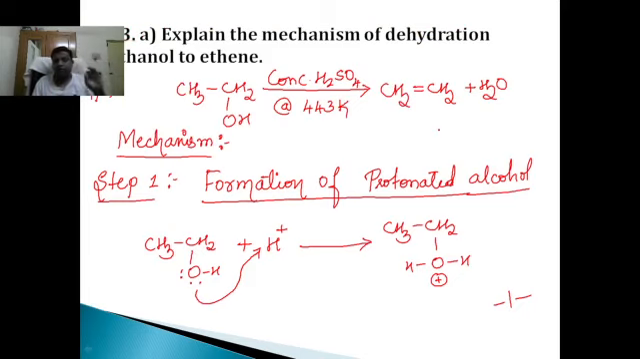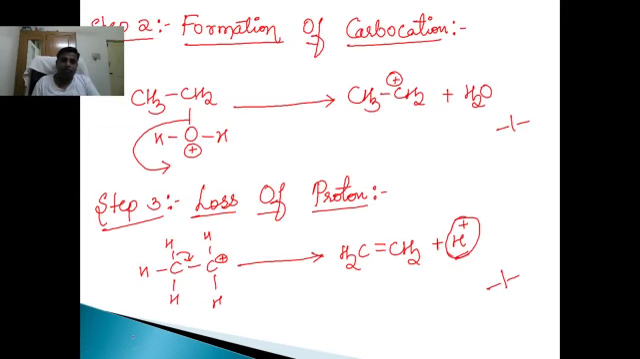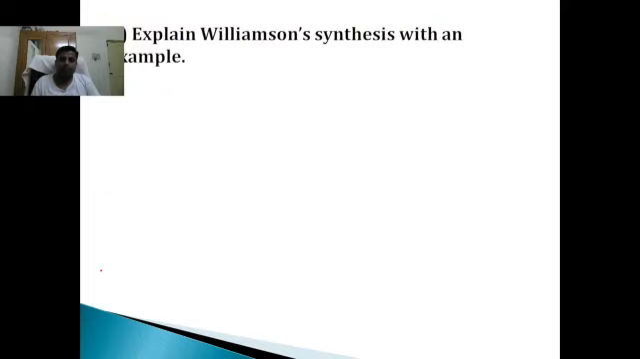Here in mechanisms, arrow marks are very important. Please don't forget to write these arrow marks. Arrow marks indicate the flow of electrons. Step 2 is formation of carbocation and step 3 is loss of proton. Simple? Next sub question.